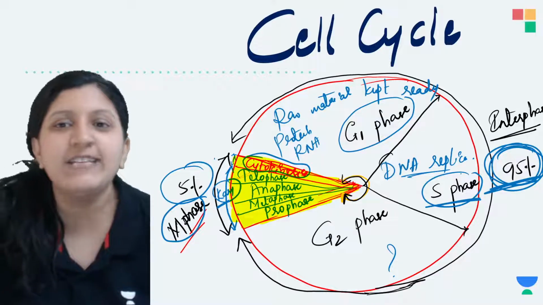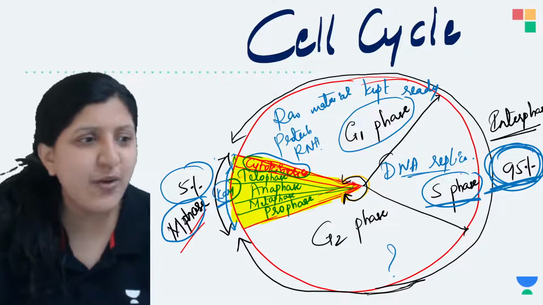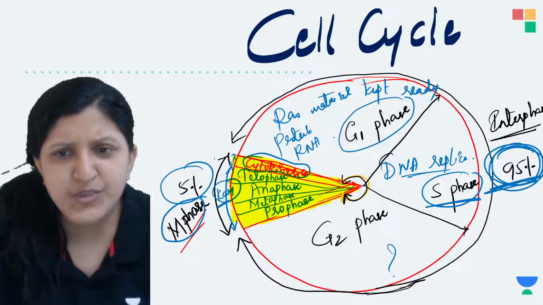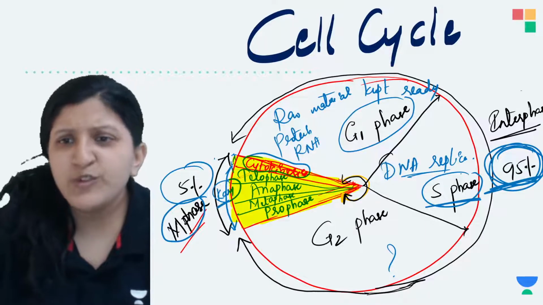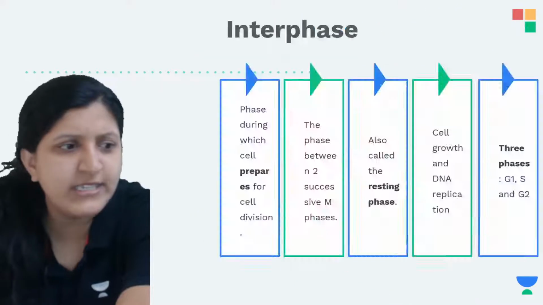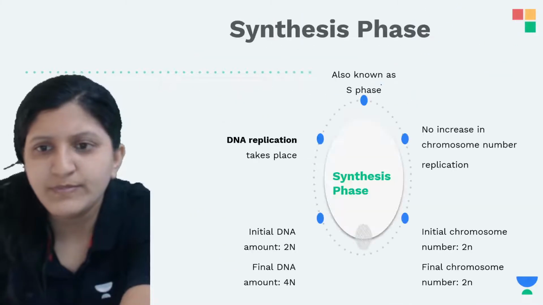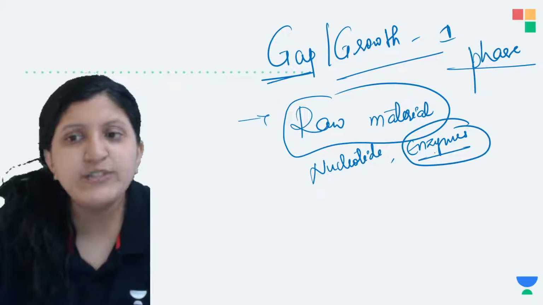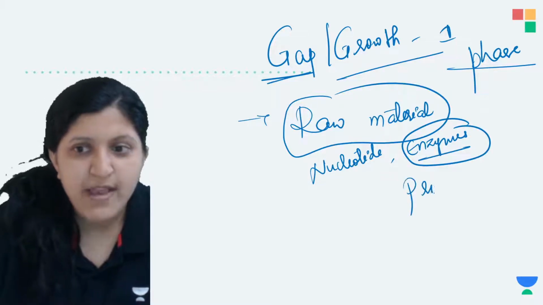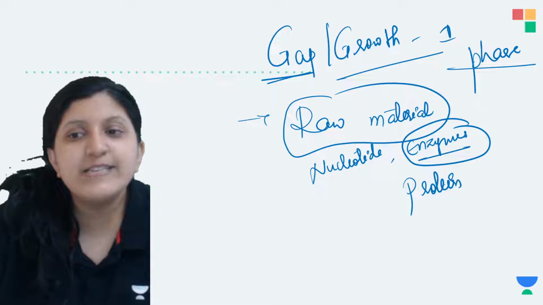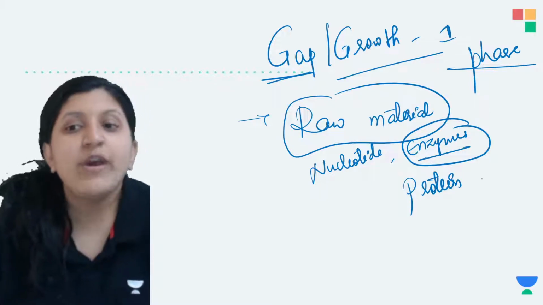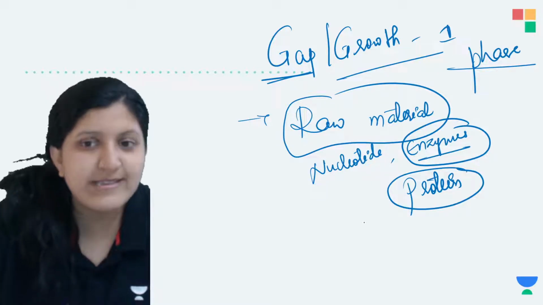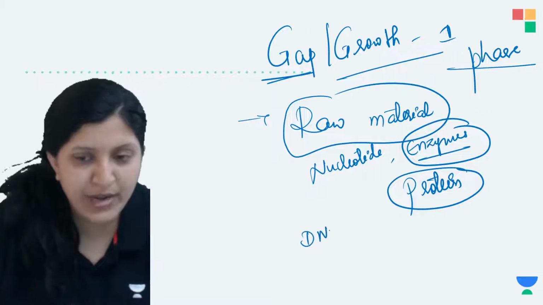Along with that, as they are all kept ready, like nucleotides and the enzymes, I was just writing in the previous one. When an enzyme has to be kept ready, that means it is a protein. Now for protein synthesis, what is required? If a protein has to be synthesized, there is a DNA already there.